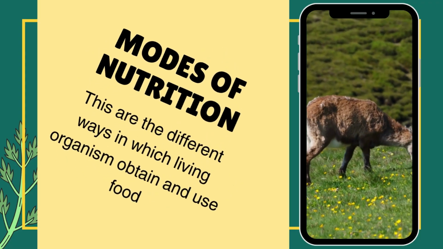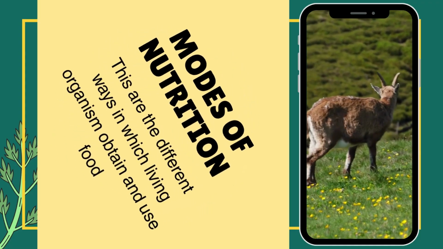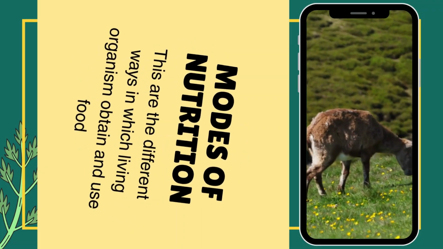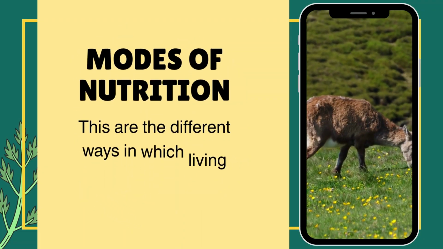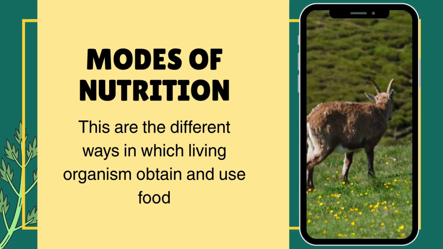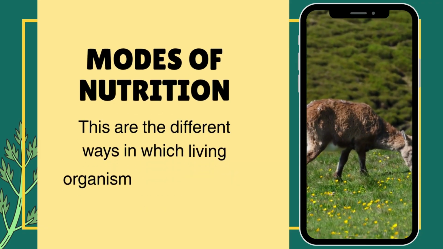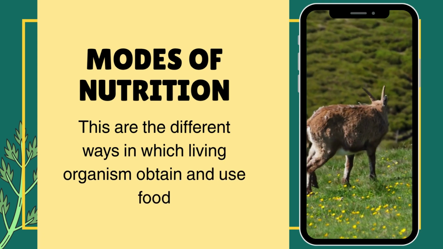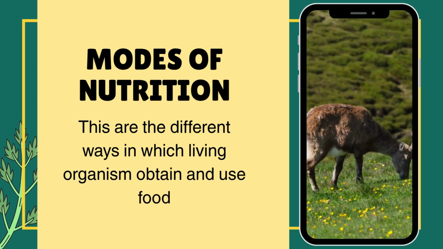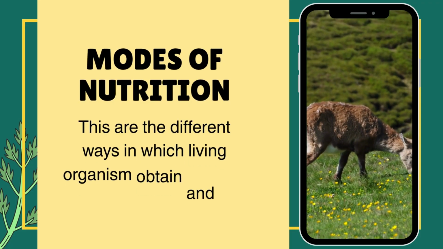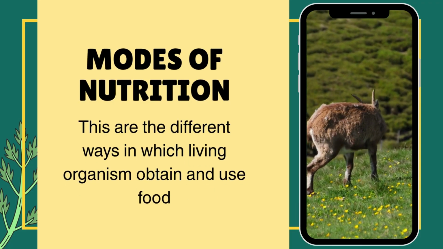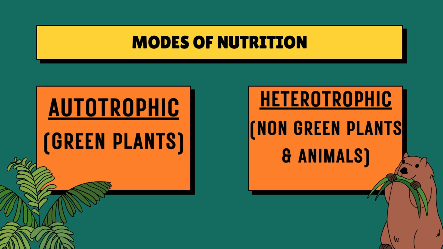Next, I want us to look at the mode of nutrition. So mode of nutrition, we say that these are the different ways in which living organisms obtain and use food. We know that animals, the living organism, they don't obtain food in a common way. So we have different ways, and so there are two main ways, two main modes of nutrition. The first one is